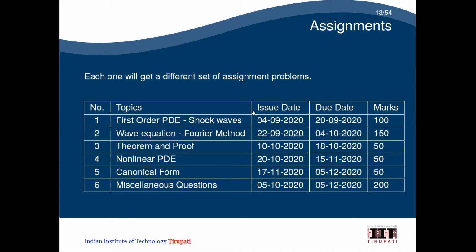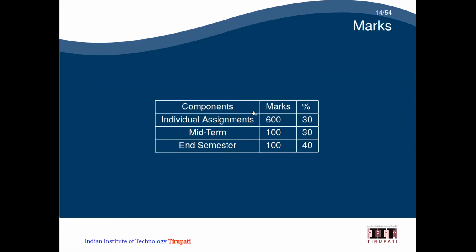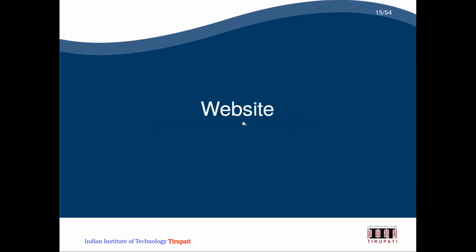And for assignments overall, I will give 600 marks. Since 5 students are there, I will give each of you separate individual assignments. You will submit that, and it will carry 30% marks. The midterm is 100 marks, and again the weightage is 30%. End semester is 100 marks, and the weightage is 40%.